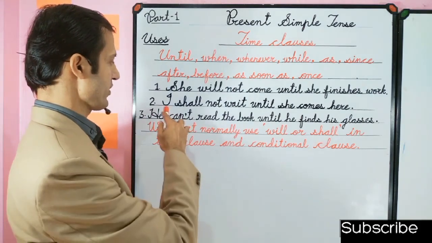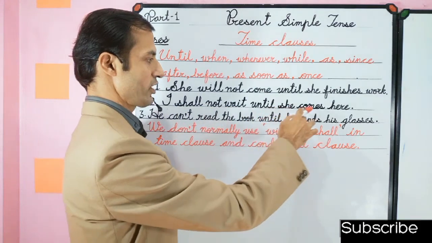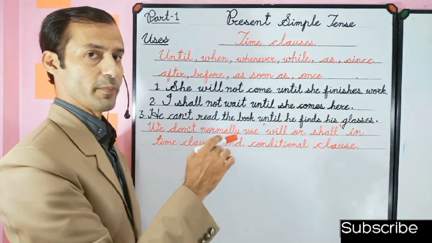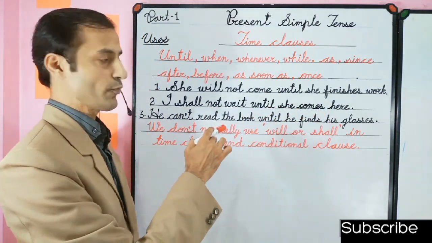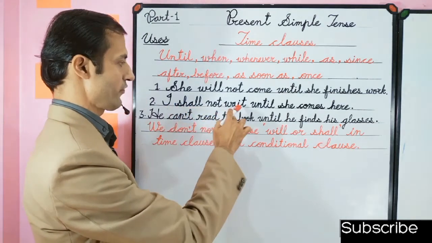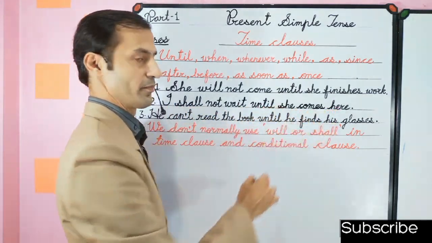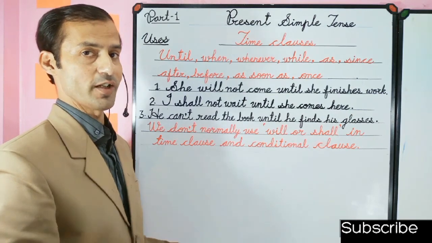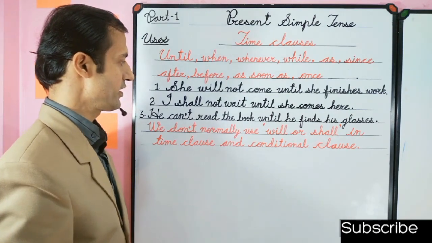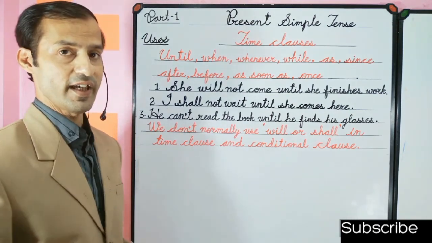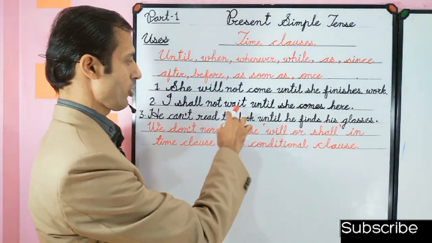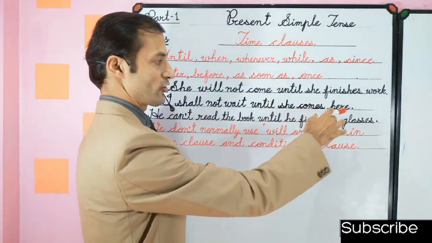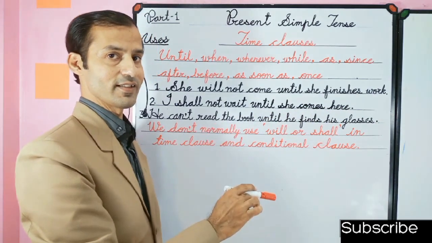And here is the second sentence: I shall not wait until she comes here. So the main clause contains the negativity, the negative point. So I shall not wait until she comes here means not before she comes here. So this is the right sentence. But if we say like this, I shall not wait until she does not come here, so this is the wrong sentence.